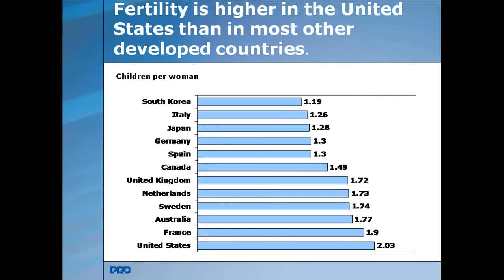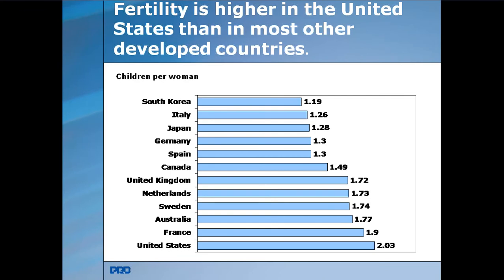If you observe the fertility rate in the developed countries, it is only 1.19 in South Korea, Italy 1.26, Japan 1.28, Spain 1.3, whereas in the UK it is 1.72, and at the most the United States it is 2.3.